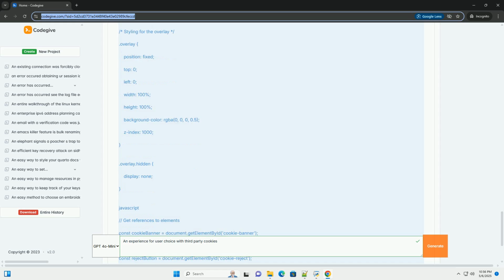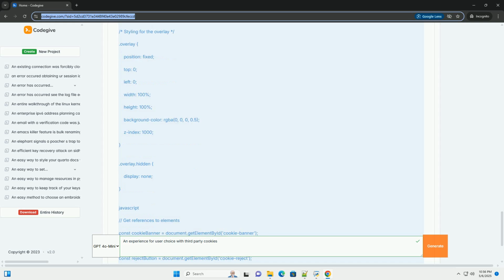Allow users to opt in or opt out of specific categories of cookies, for example advertising cookies and analytics cookies, rather than just a blanket accept all or reject all option. This empowers users to make informed choices.